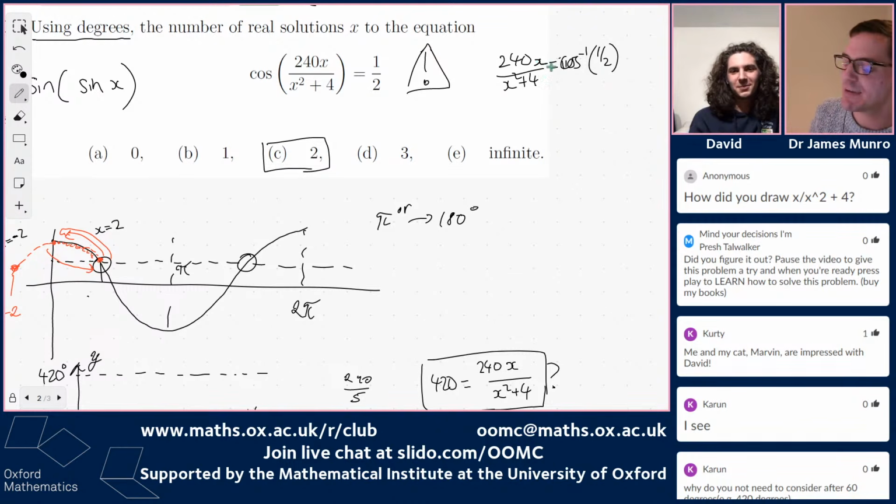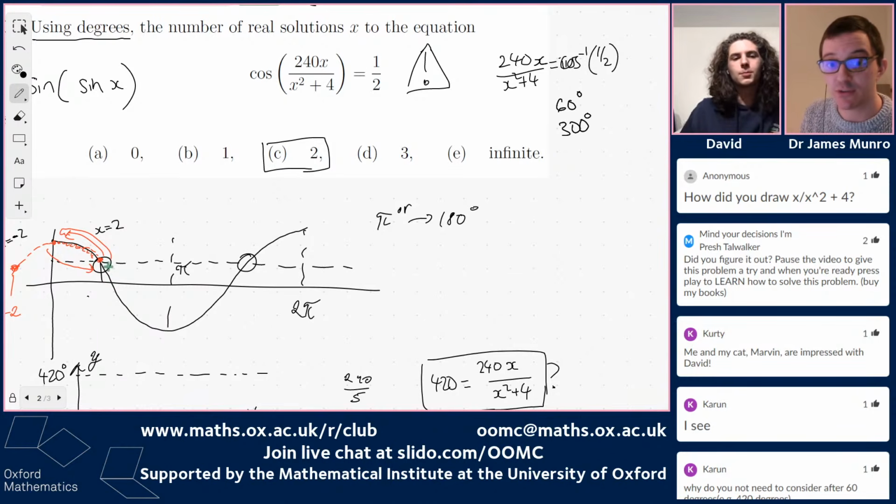So taking inverse cos of each side, there are some issues, because maybe this angle inside could be 60 degrees, or it could be 300 degrees. It's why David was very careful drawing the graph to say, there's lots of different numbers that cos of that number give me 1/2. If you type inverse cos into your calculator, then it only gives you one number back.